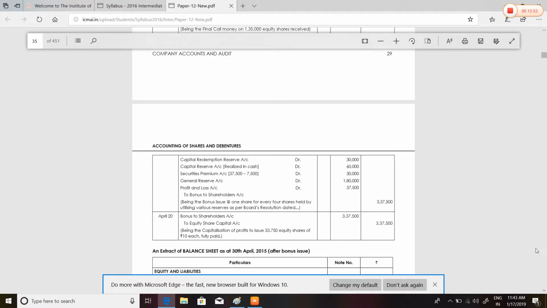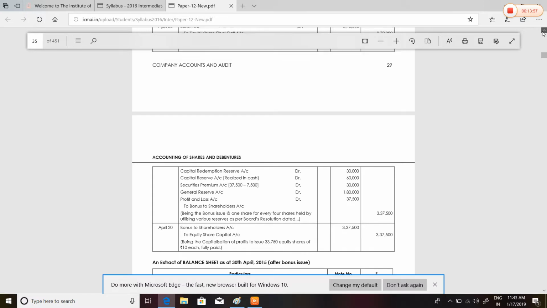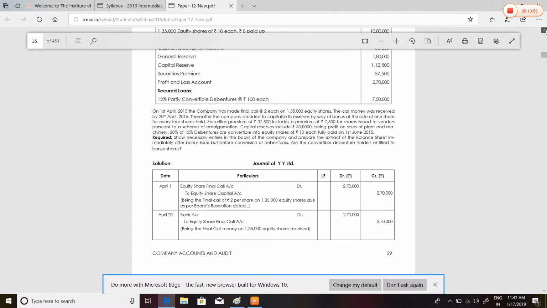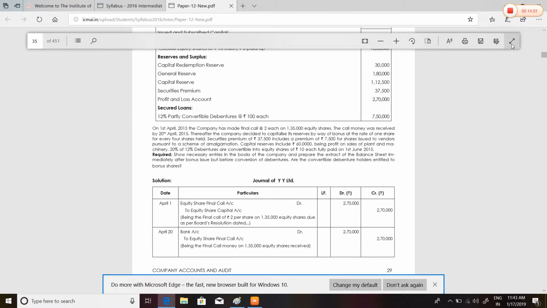It's a very easy sum. I was thinking that I should show the solution, but I'm going to solve the question. Now let us start. Show necessary entries in the books of the company and prepare the extract of the balance sheet immediately after bonus issue, but before conversion of debentures.